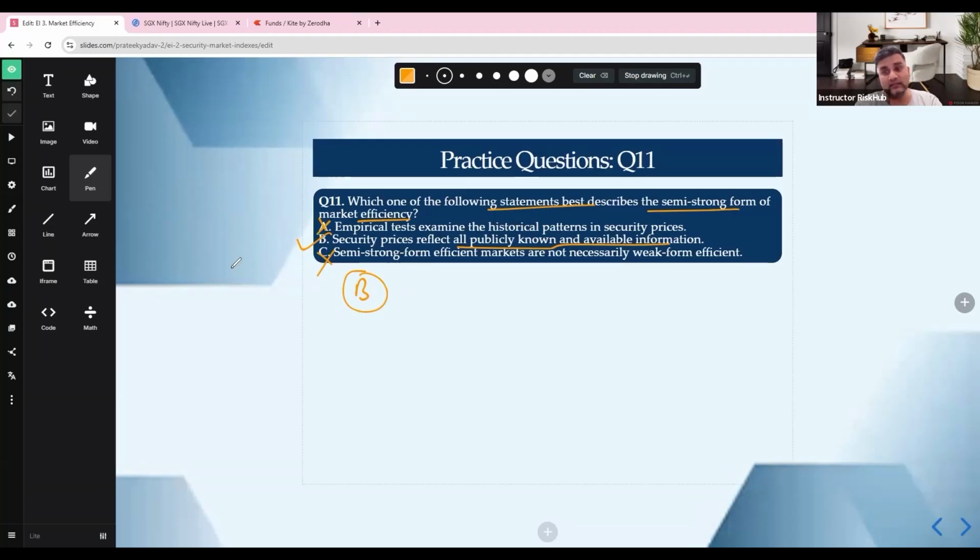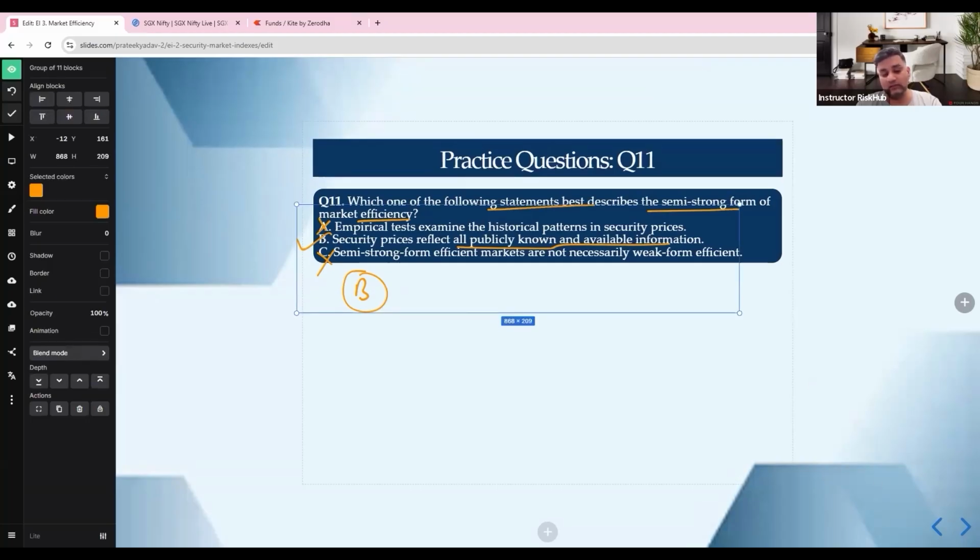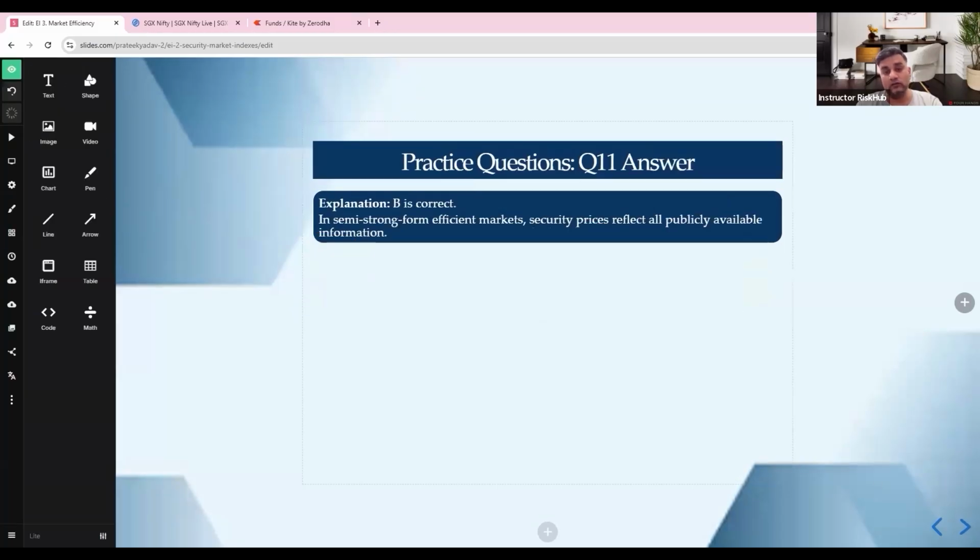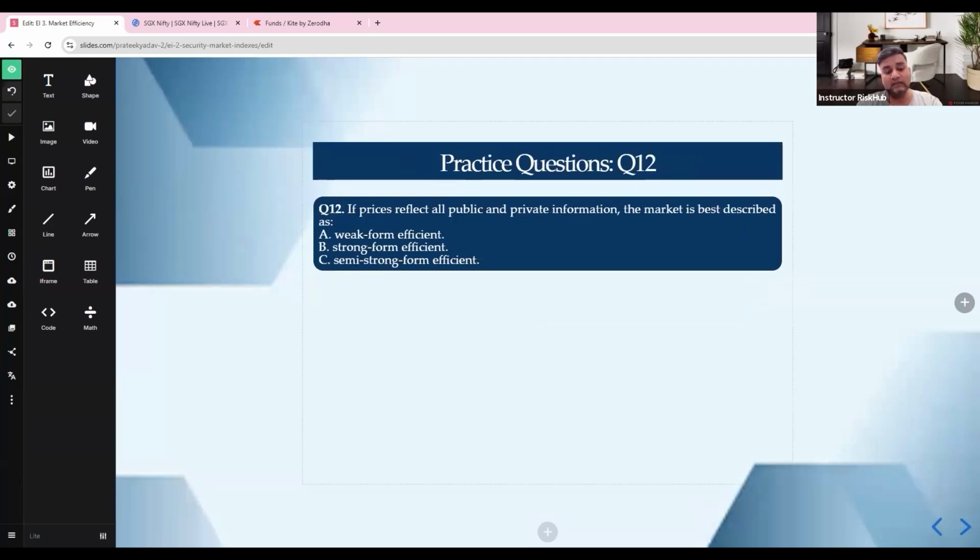Strong is greater than semi-strong, greater than weak. So semi-strong must include your weak form also, right? That is very important. Semi-strong, all publicly available information, right? So remember that very, very clearly. You have to keep that in mind perfectly, right? With that, we go into your practice question number 12.